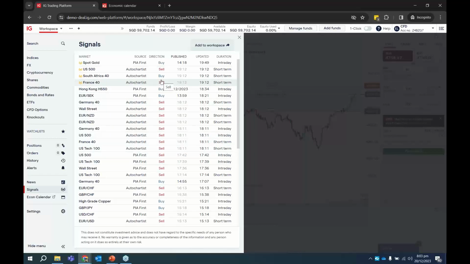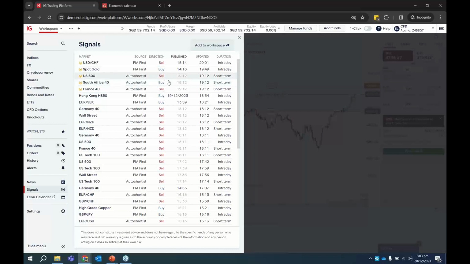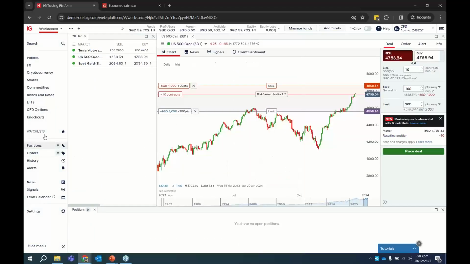Okay, so if you are looking to buy, right, and then you notice that both the providers are actually showing sell, then maybe the technical patterns are really showing more bearish momentum, maybe more potential to take sell entries as compared to your own analysis of buy. But of course, if your own analysis or your own TA says that right now is a good time to sell, and you notice that even the signals are saying sell, then it gives you a bit more confirmation on your bias. Okay, so that's one way to do it. Okay, so that's the useful part.